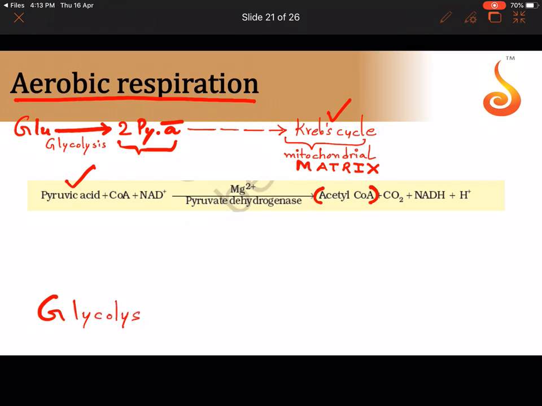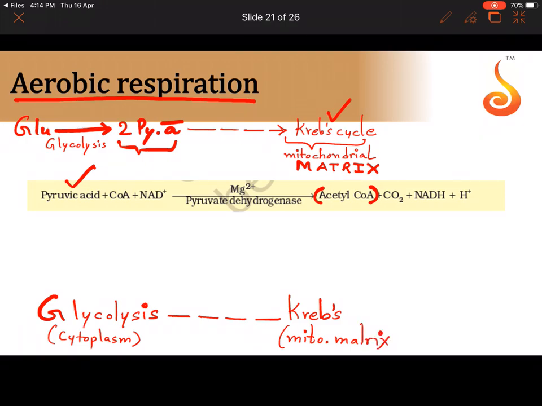So we have glycolysis. Where is glycolysis happening? It is happening in the cytoplasm. And we have Krebs cycle. Where is Krebs cycle happening? It's happening in the mitochondrial matrix. And who is the one that bridges? This reaction is the one that bridges the two, that is the glycolysis and Krebs cycle.